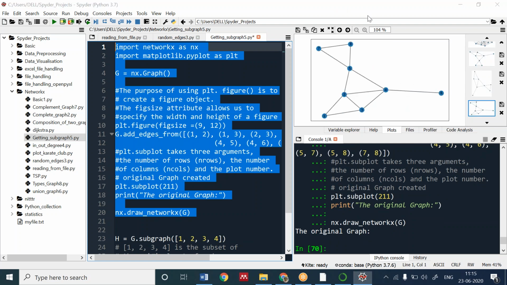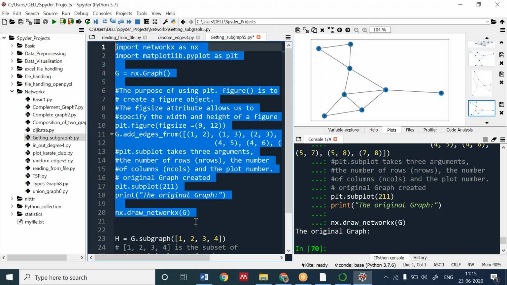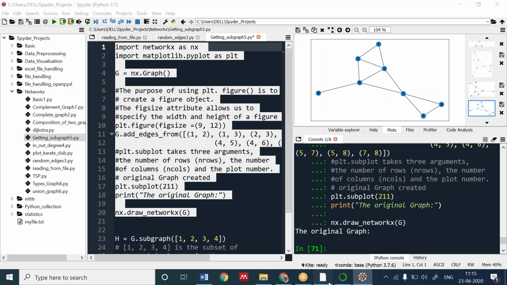Every time you run the graph, the edge connections will be the same, but the graph will look different. Again, if I run this code, it will look different, but the number of edges connected will be the same.